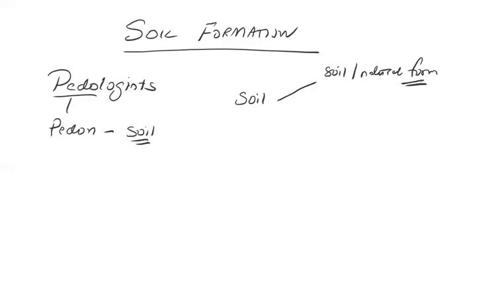These are what pedologists study. How the soil impacts plant growth and organism growth, that relation between soil and life, is a different subject.